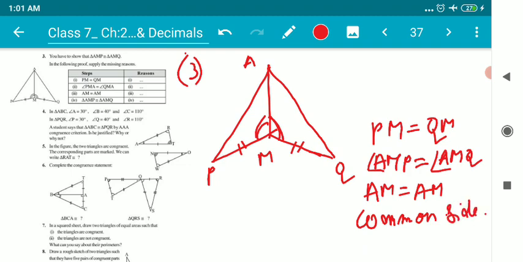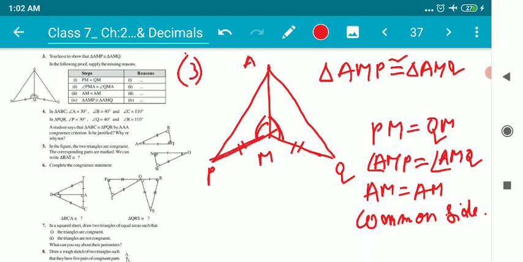Now in the question it's mentioned that triangle AMP is congruent with triangle AMQ. Now the question is, there is a box made for us. We have to prove and justify the reasons why.